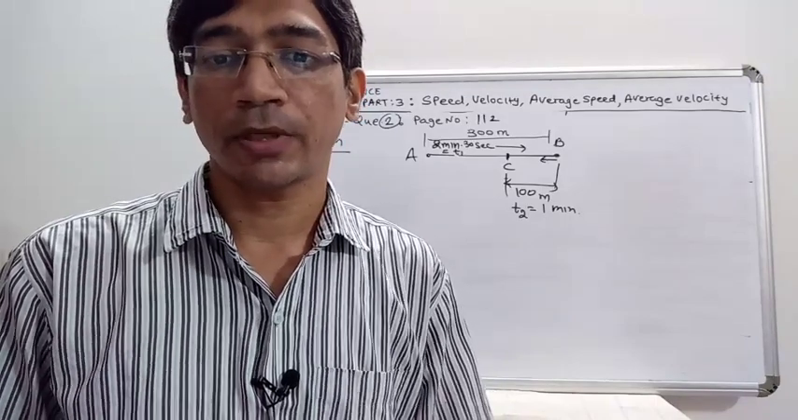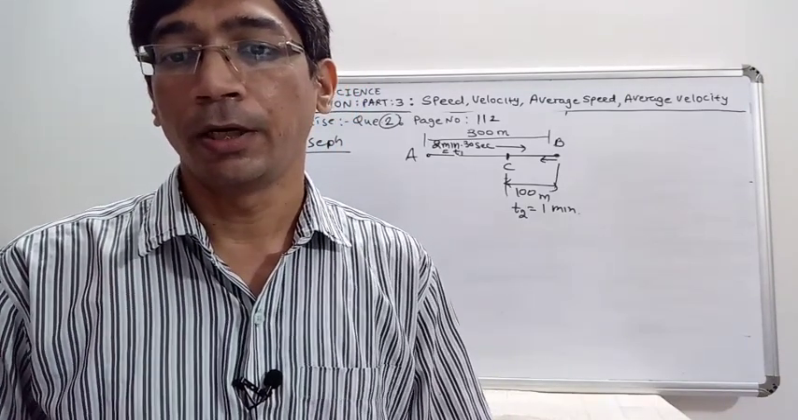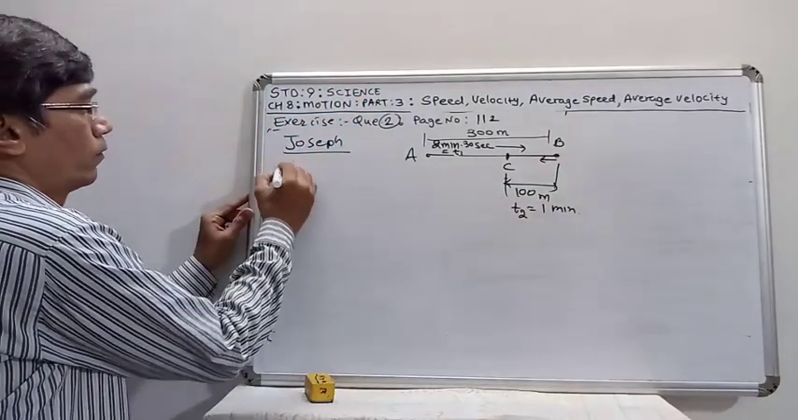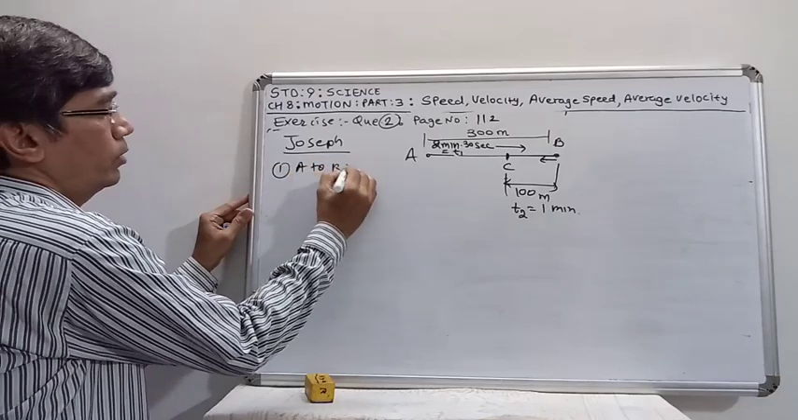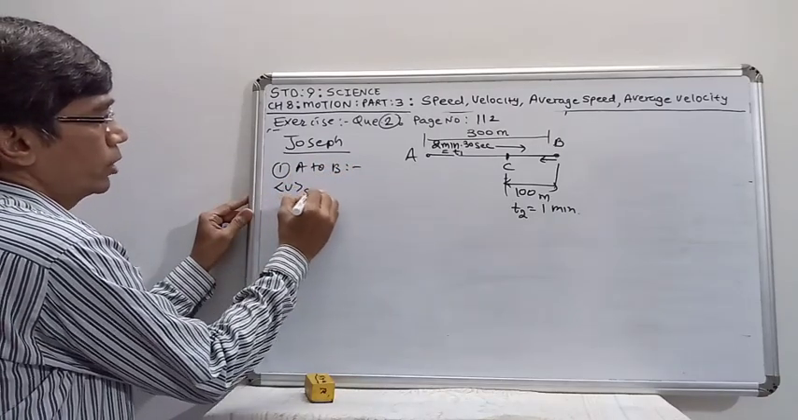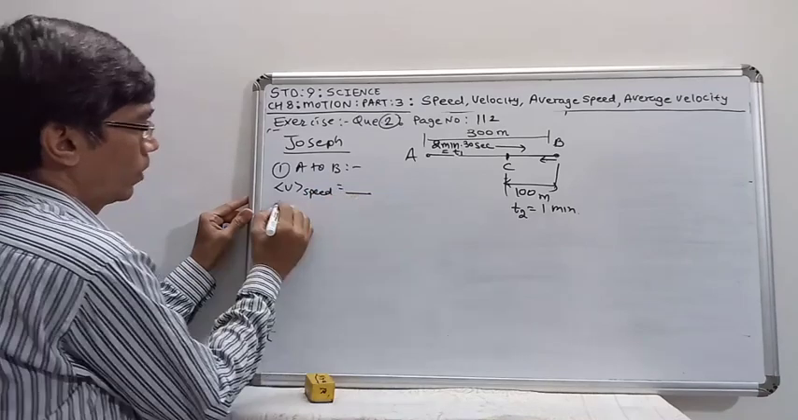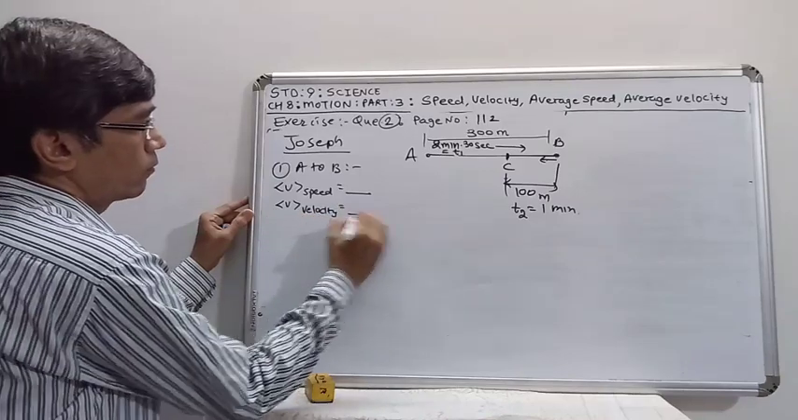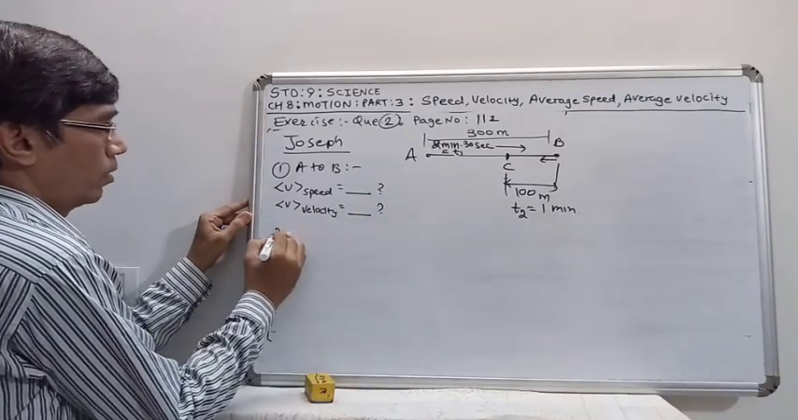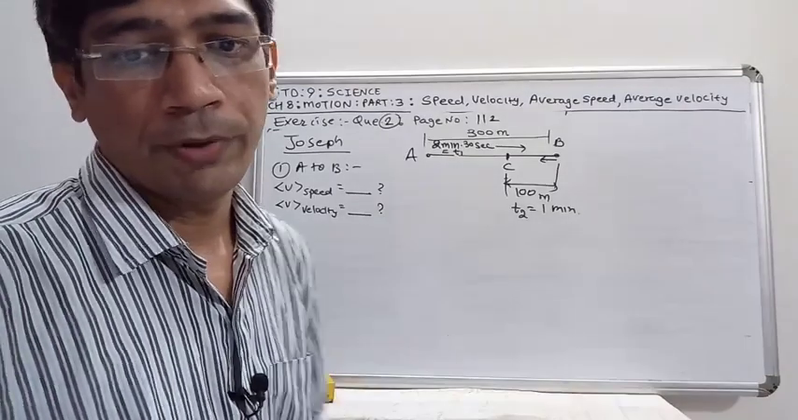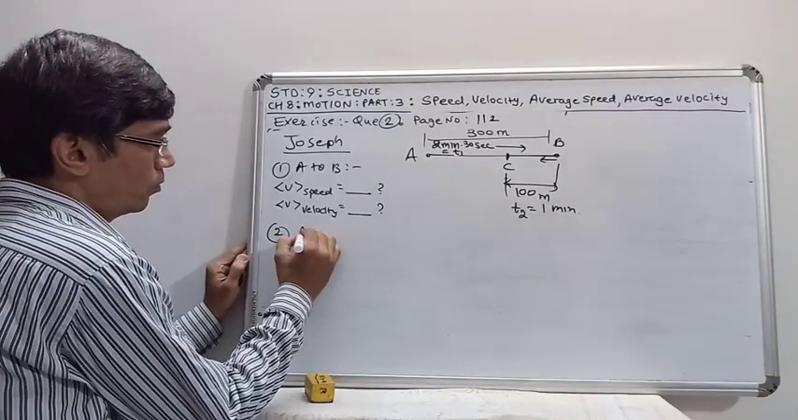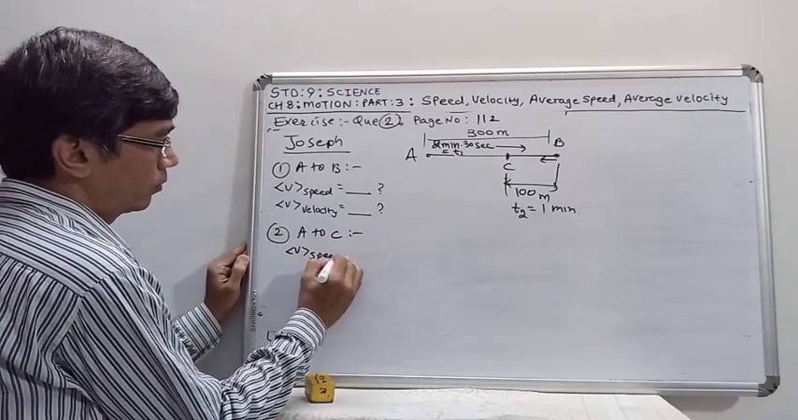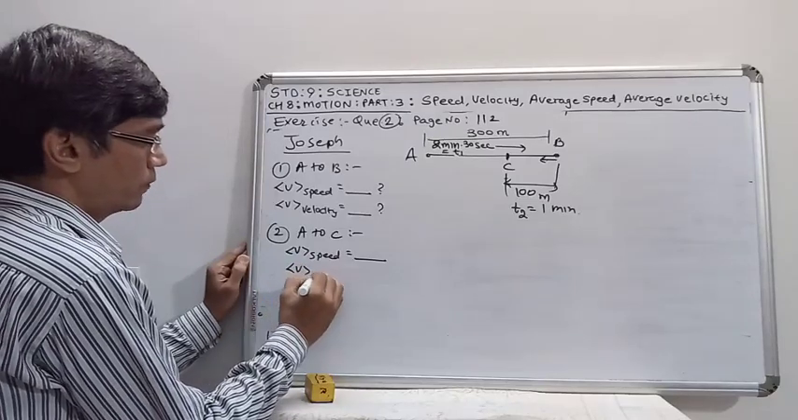What are Joseph's average speed and velocity in jogging from A to B and from A to C? A to B: what is the average speed? What is the average velocity? And from A to C, again what is the average speed and average velocity?